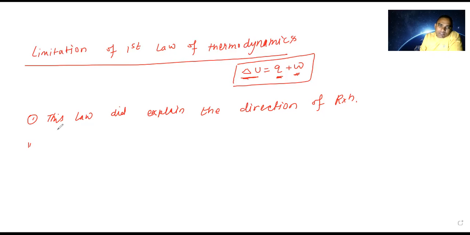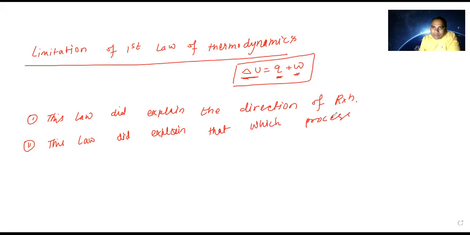And the second point is that this law did not explain which process is feasible and which is not. Whether any process is feasible or not feasible, whether it takes place or not, this law never said.